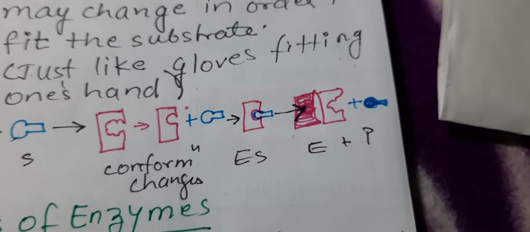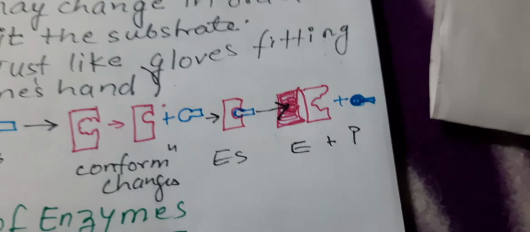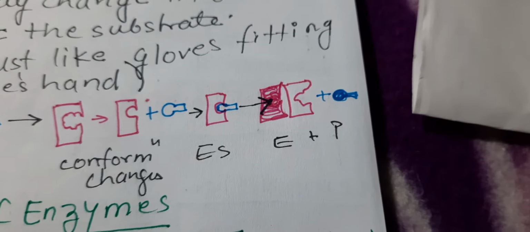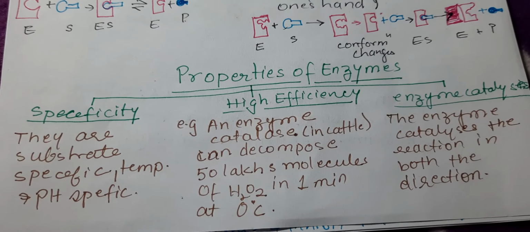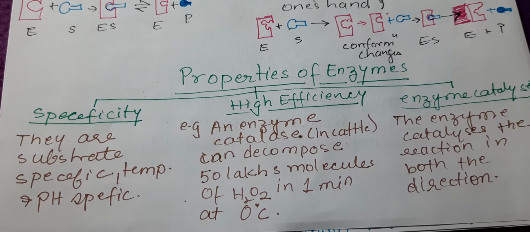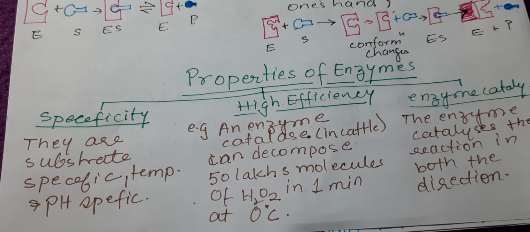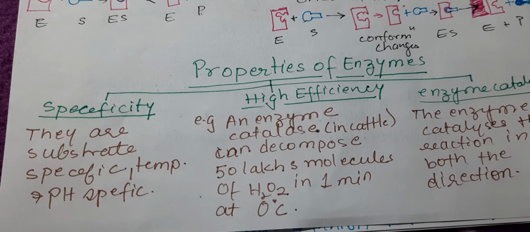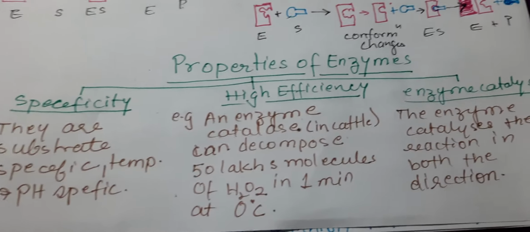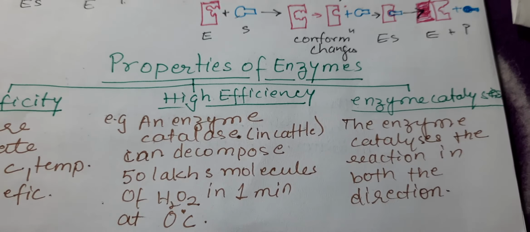Of course in the whole structure, but specifically at the active site, and then the substrate fits into the enzyme. Okay, so this is the basic difference between the two proposed models. Now, properties of enzyme: specificity, they are highly specific as far as the substrate is concerned, temperature is concerned, pH is concerned. They have high efficiency.